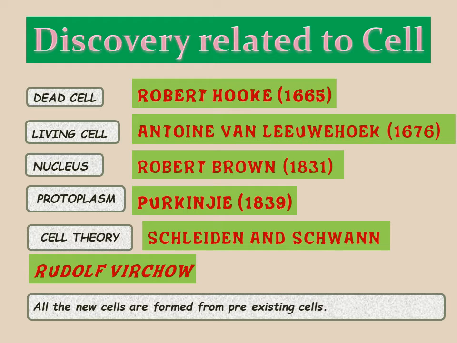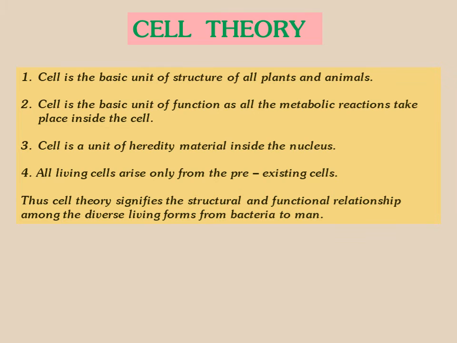So that was related to the discovery of the cell. Next, as I told you right now, the cell theory was given by Schleiden and Schwann. What are the postulates given by Schleiden and Schwann? The cell is the basic unit of structure of all plants and animals.